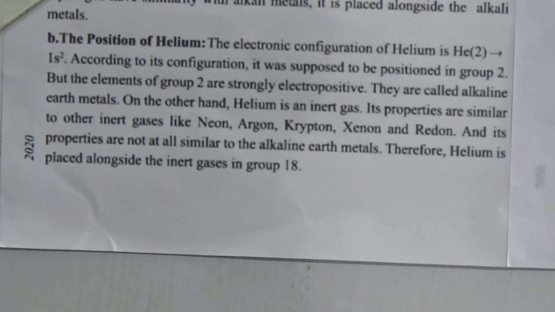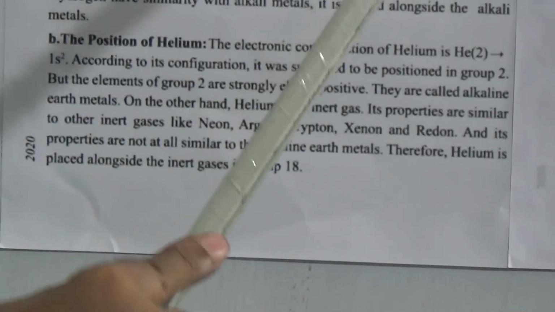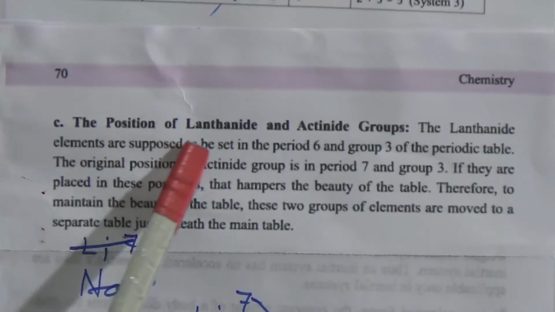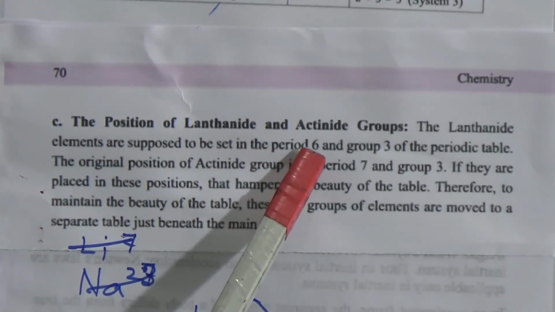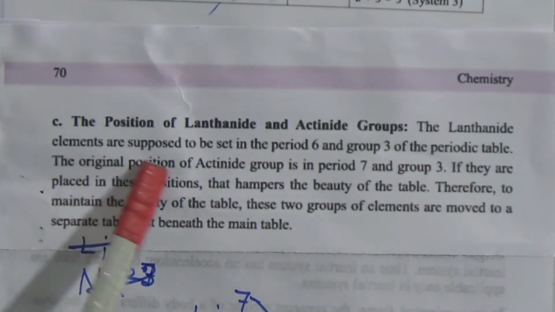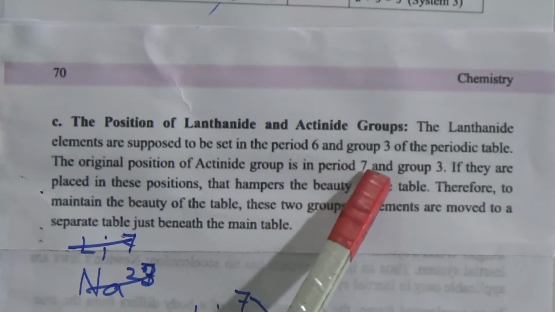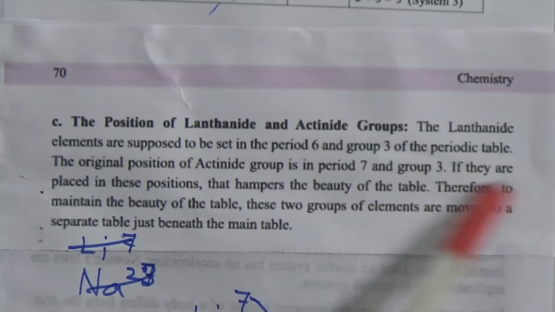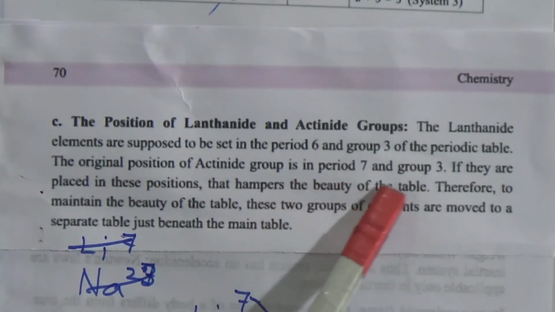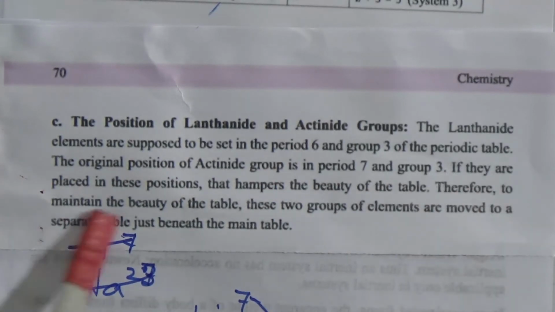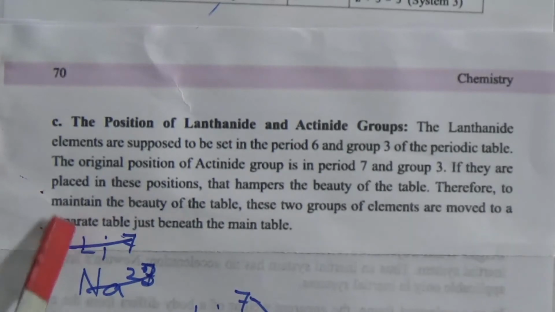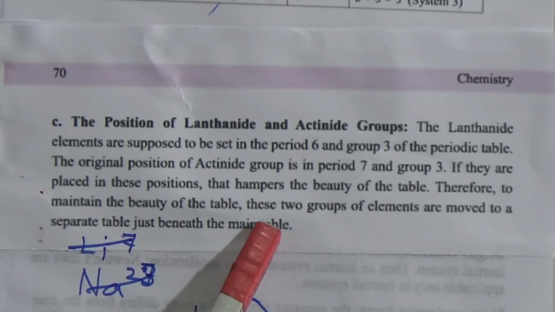Now the last exception given in your book, the position of the lanthanide and actinide groups. The lanthanide elements are supposed to be set in period 6 and group 3 of the periodic table, and the original position of the actinide group is period 7 and group 3. If they are placed in this position, that hampers the beauty of the table. Therefore, to maintain the beauty of the table, these two groups of elements are moved to a separate table just beneath the main table.